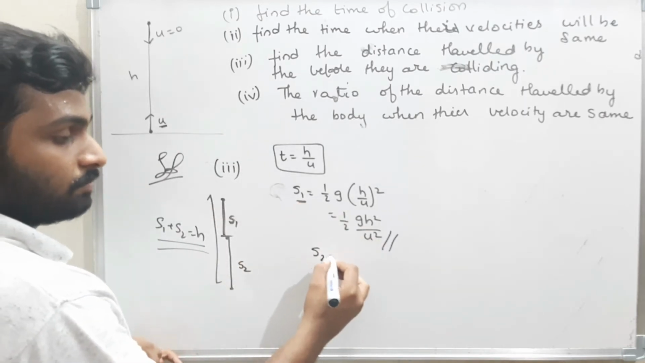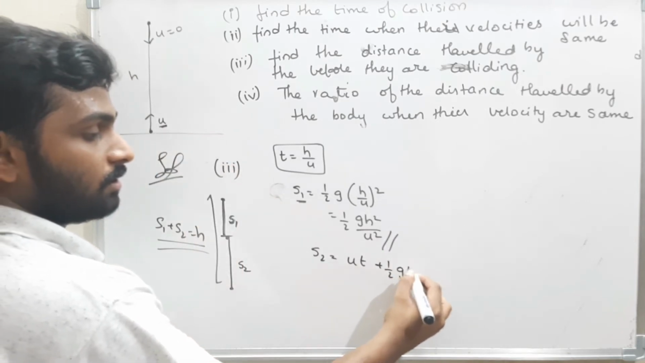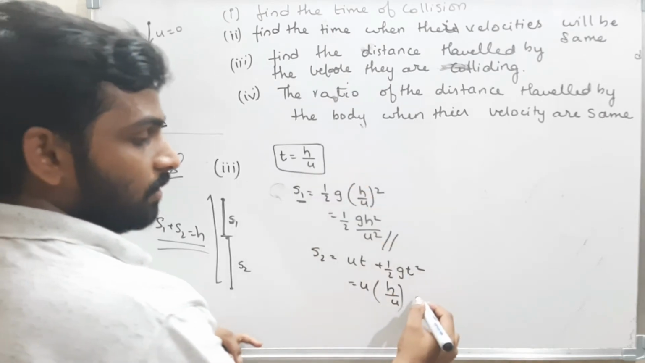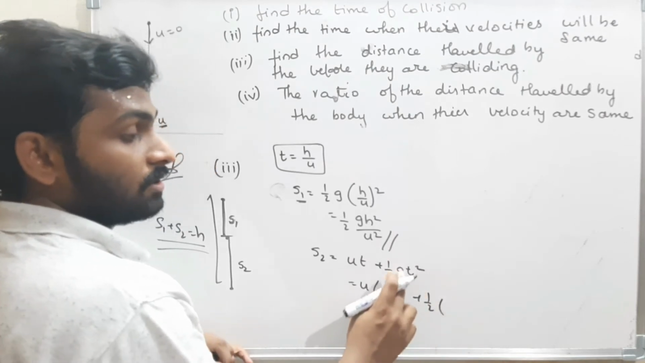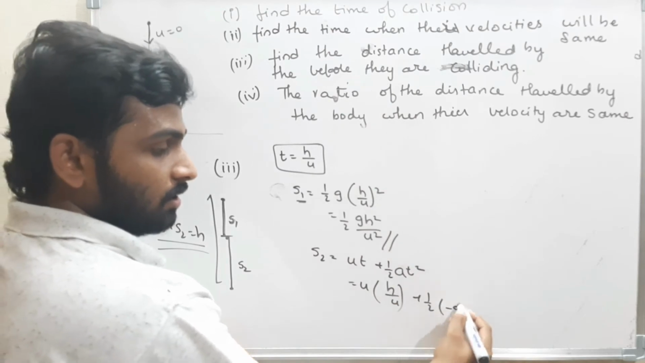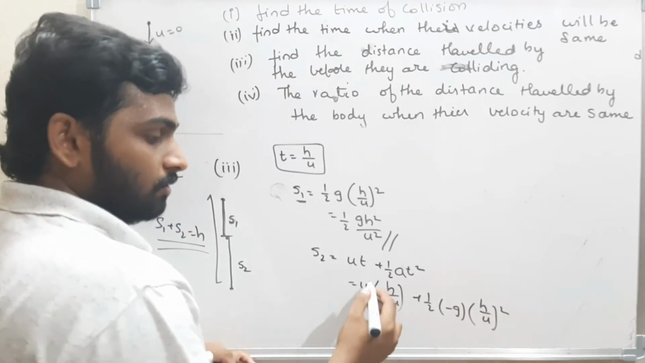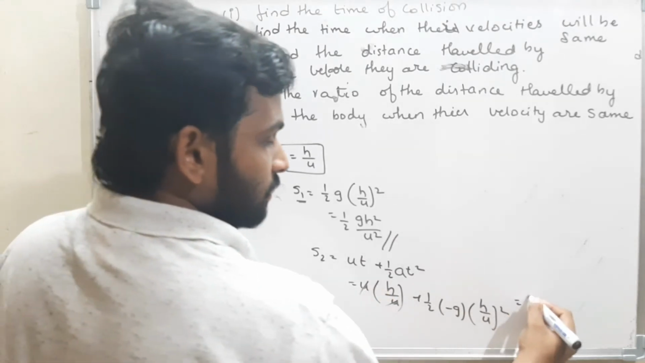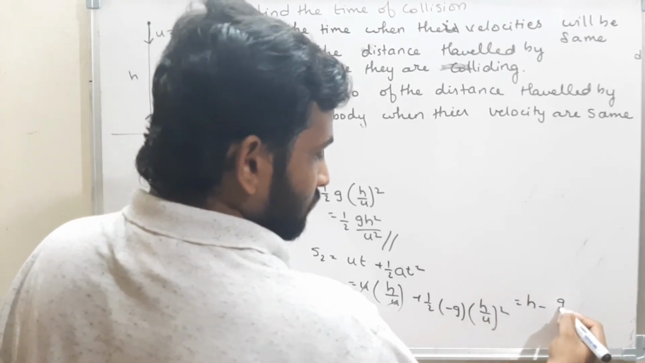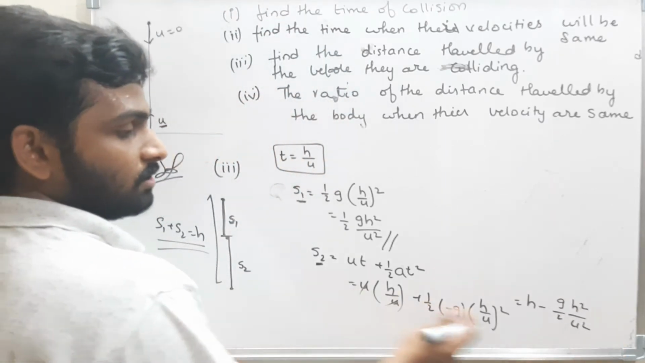Now, what is s2? Initial velocity is u. Therefore, ut plus half gt square. u into what is the time? That is h by u, plus half into g. Now, it's not g, actually it is a. What is the acceleration when the body is moving up? That is minus g into t. What is t? That is h by u whole square. Therefore, u cancelled off. Therefore, what is this? h minus g by 2 h square by u square. s2 is the distance travelled this much.